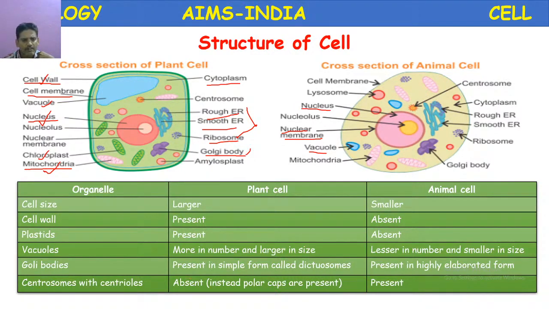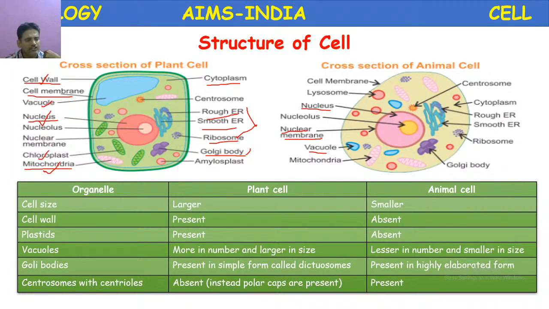Okay, reverse. Golgi bodies are present in a simple form called dictyosomes in plants. And here in animals they are present in a highly elaborated form.